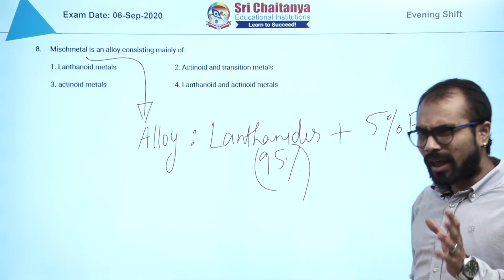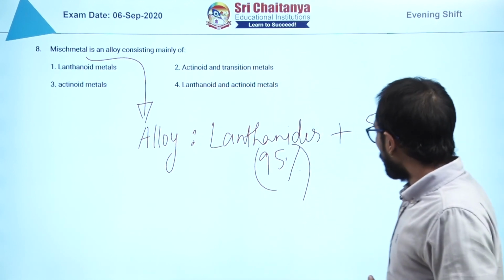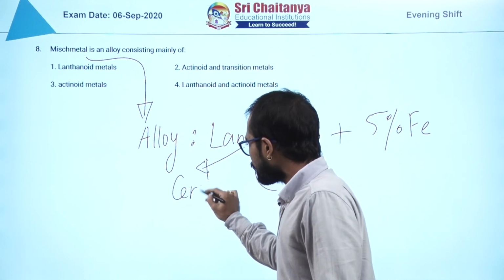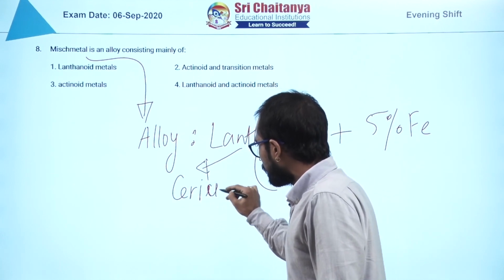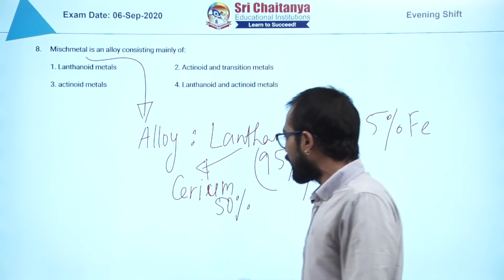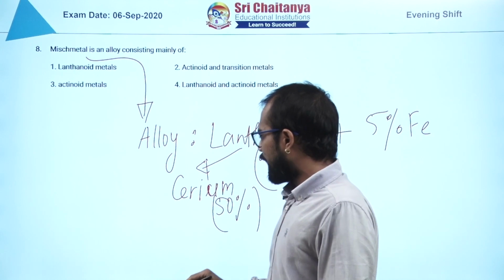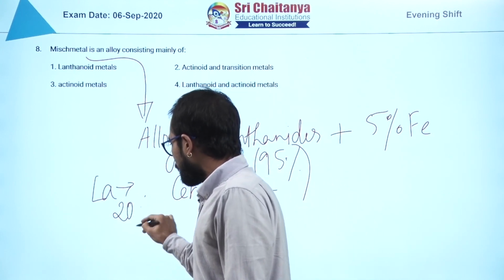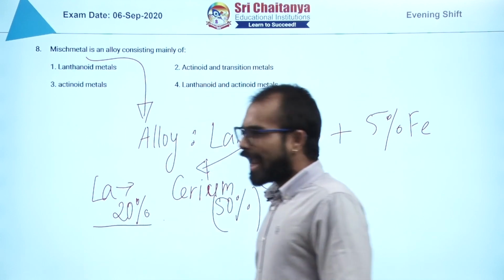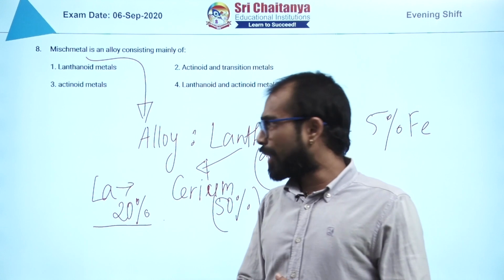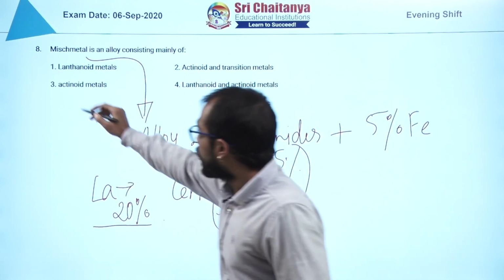Sometimes sulfur and carbon are also found there. Now what lanthanides? Cerium is roughly 50% in a typical Misch metal. Then you will find lanthanum also, roughly 20%. And we have other lanthanides also here, and that makes it answer number 1.